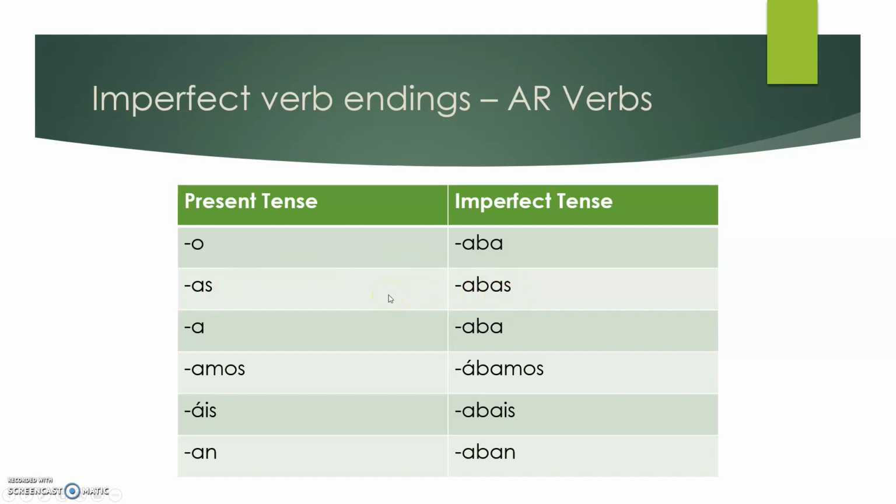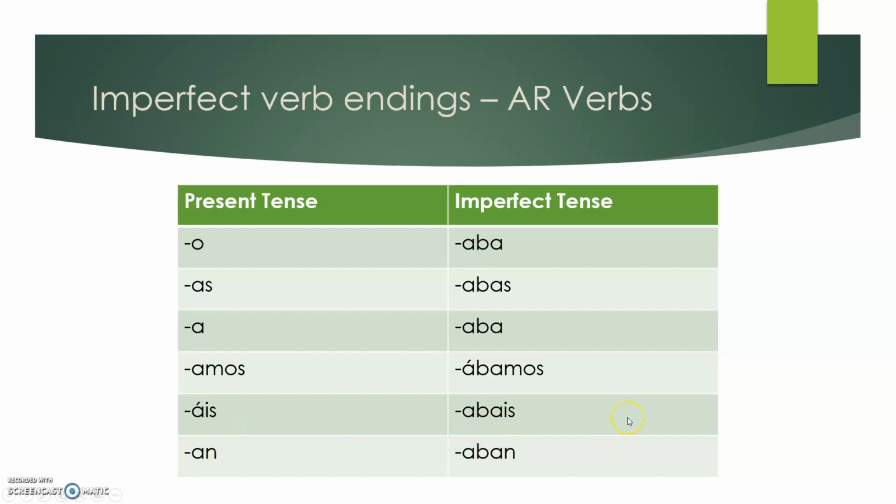Same thing with nosotros. In the present tense, it goes with amos. In the imperfect tense, it goes with ábamos. So there's a lot of similarity there. The amos is still present. You just add the ab beforehand. Same thing with vosotros. Instead of áis, it's abais. So still an ais. And then finally, instead of an for ellos, we have aban.